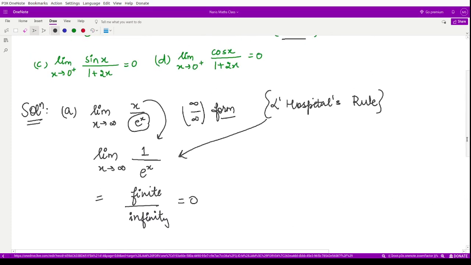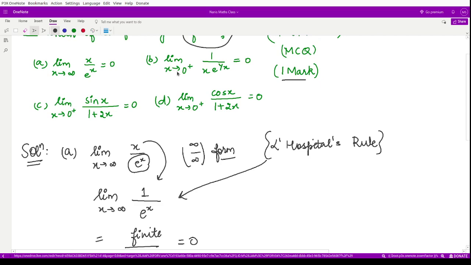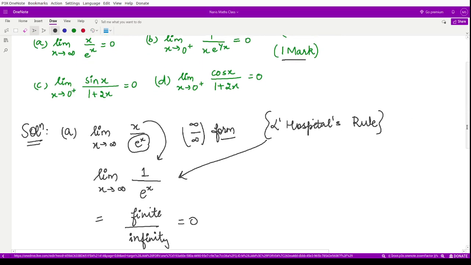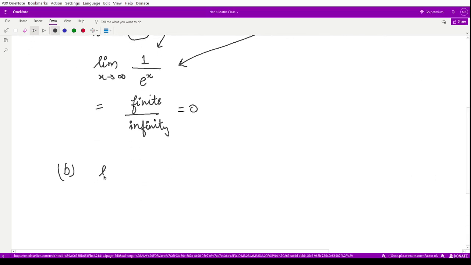It says that we are to check the right hand limit when x approaches 0 of this particular function. So let me write it down first. It is limit x goes to 0 positive of 1 divided by x e to the power 1 by x. Now we are to check whether this is equal to 0 or not, right?